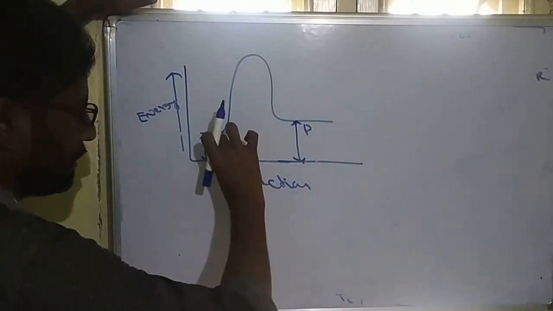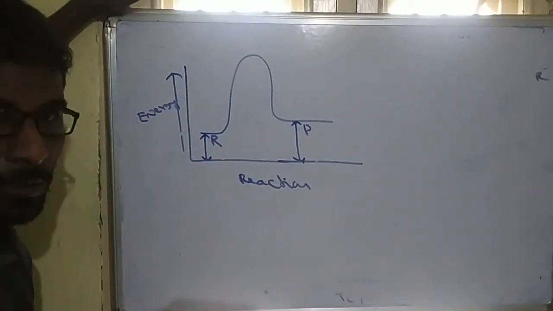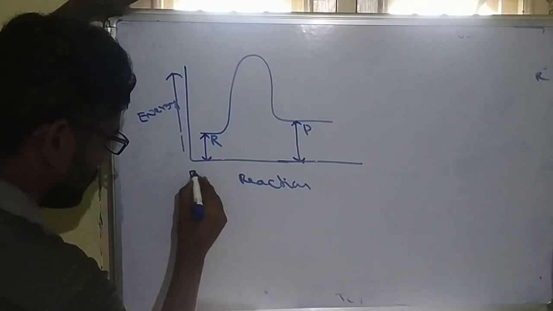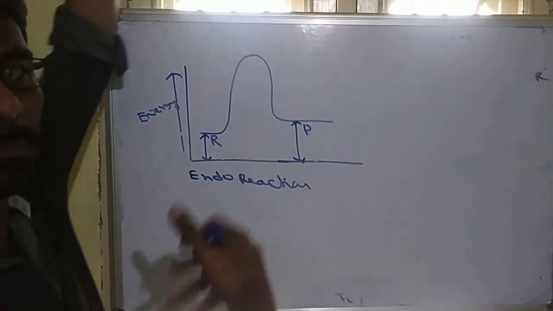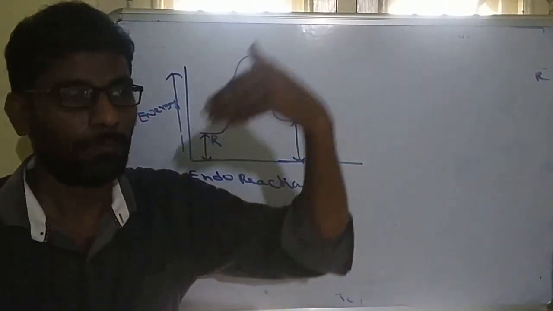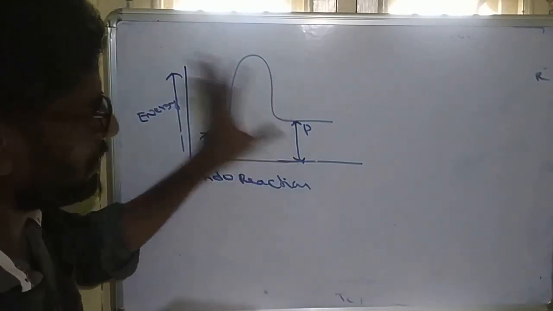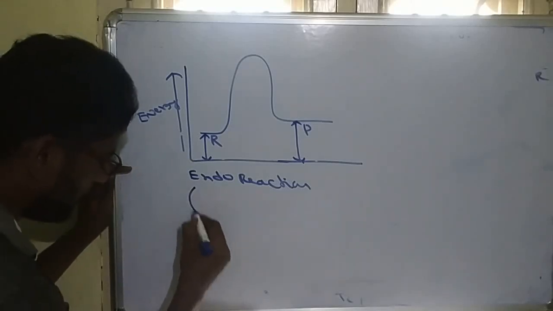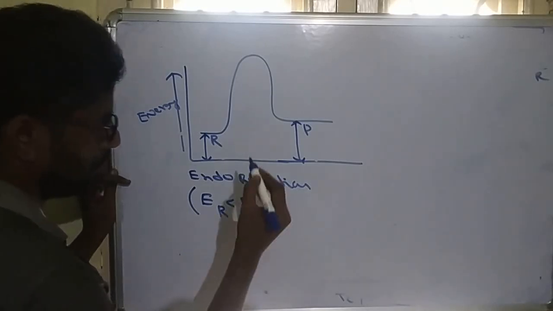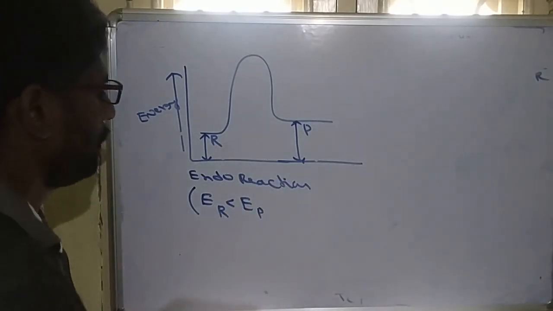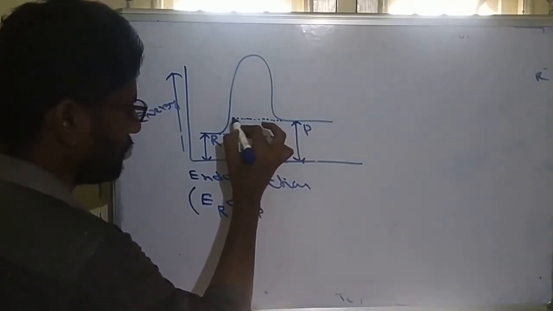The product has more energy than the reactant. When the energy of the product is more, that means energy is absorbed. When energy is gained, that is called an endothermic reaction. We all know that endo means energy absorbed. When energy is absorbed, the final value will be high and the initial value low. That's why reactants have less energy than the product, that is called endo. Endo means the energy of reactant is less than the energy of product.